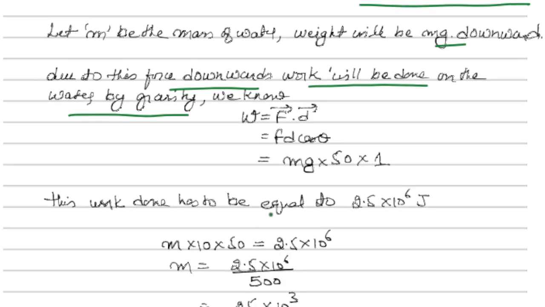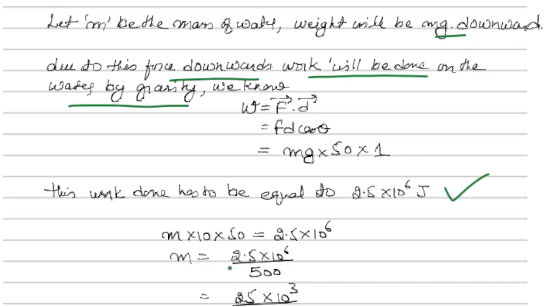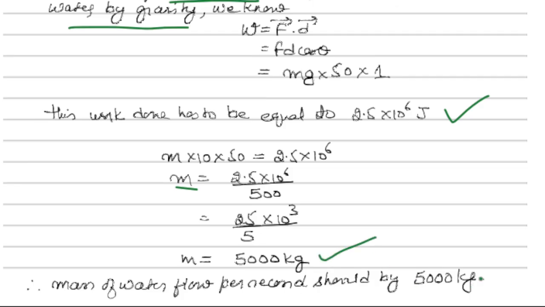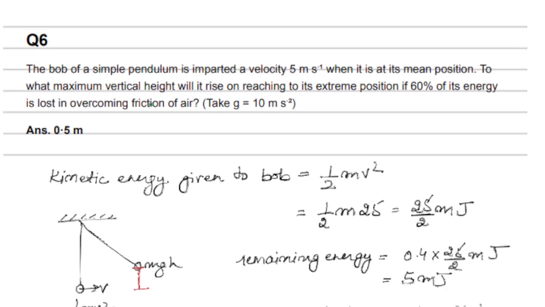Now the work done has to be equal to this, right? We need this much input. So whatever work is done by this mass, that has to come through this mass. So we will equate this and solve for m, and we'll get 5000 kg. So it's 5000 kg, we can get it like that. Okay. Now let's do the sixth question.